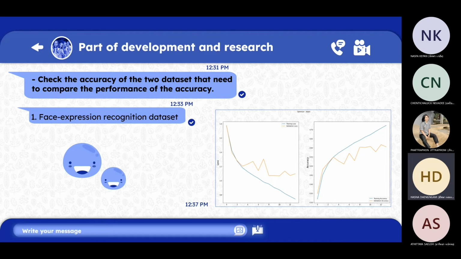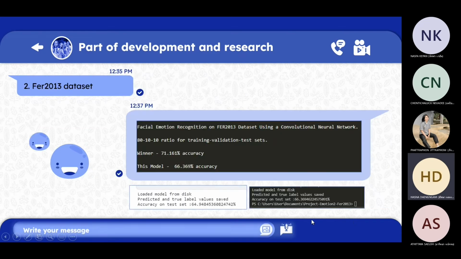So this is the face expression recognition dataset. As you can see in the picture, we got an accuracy of about 70% for this dataset. And for the FER 2013 dataset, we got an accuracy of about 66%.